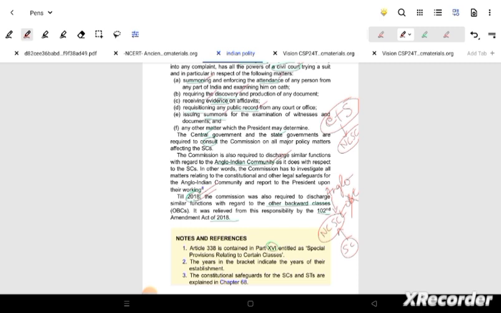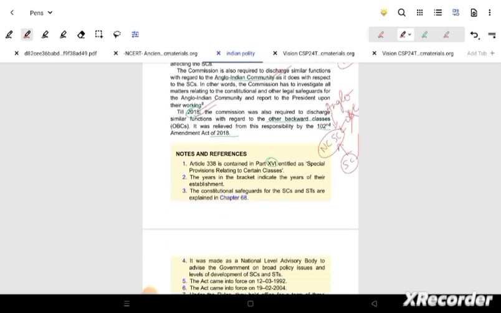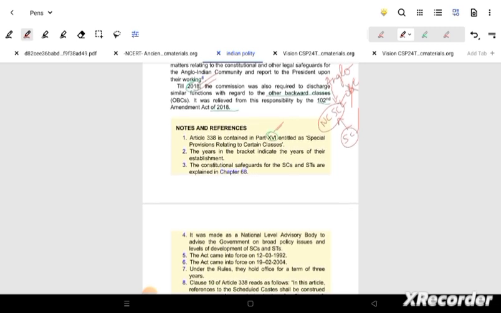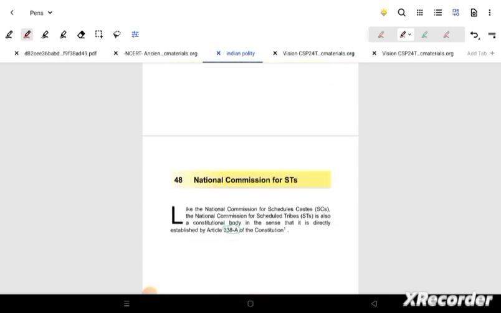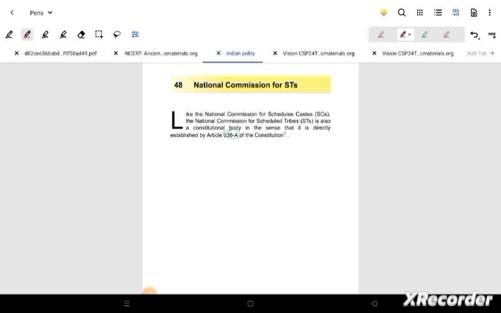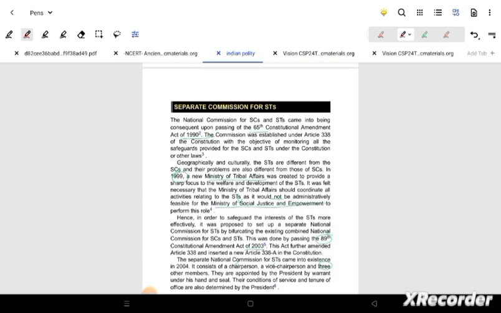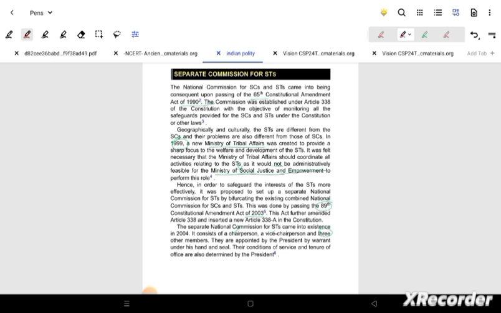Now if that is to be said, Part 16 is where we are seeing Article 330 is associated. That's why we have to read that. Now then there is ST. NCST is by 338A. Previously we have also seen that by the 89th Amendment Act of 2003, right? Now previously there was the 65th Amendment Act of 1990 which was not properly working. That's why this 89th amendment happened.